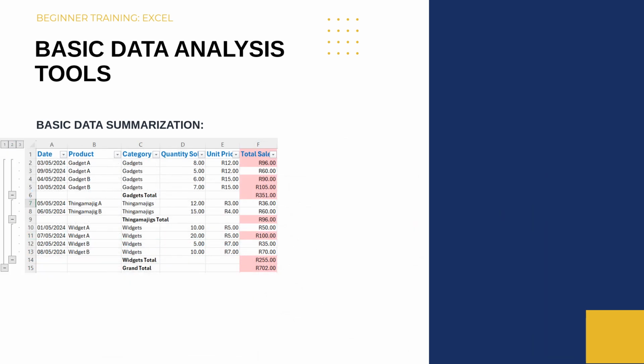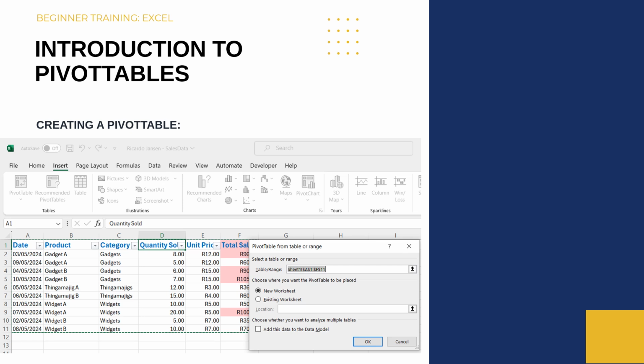The resulting summary gives you the subtotals per category. Pivot tables summarize large data sets. In order to use pivot tables, you'll select your data range, go to the Insert tab and click Pivot Table.